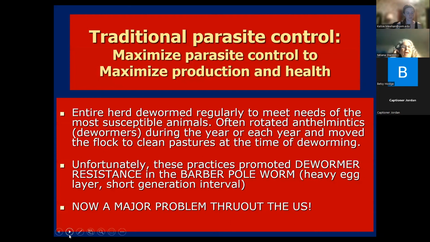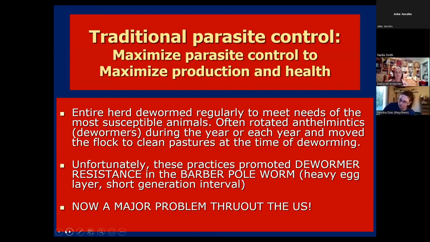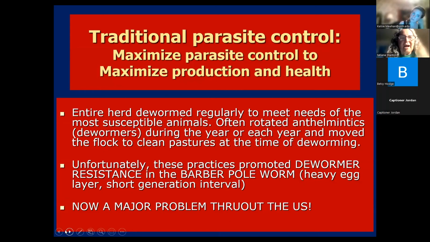Okay. So in traditional parasite control, it used to be that we would maximize that parasite control in the hope that we would maximize our production. And you would deworm the entire herd regularly in order to meet the needs of the most vulnerable or most susceptible animals. And we would often rotate those dewormers during the year or every year. And each time we would deworm, we'd move the animals to a clean pasture, so that they wouldn't be able to reinfect themselves very easily from the original worms in that grazing paddock.